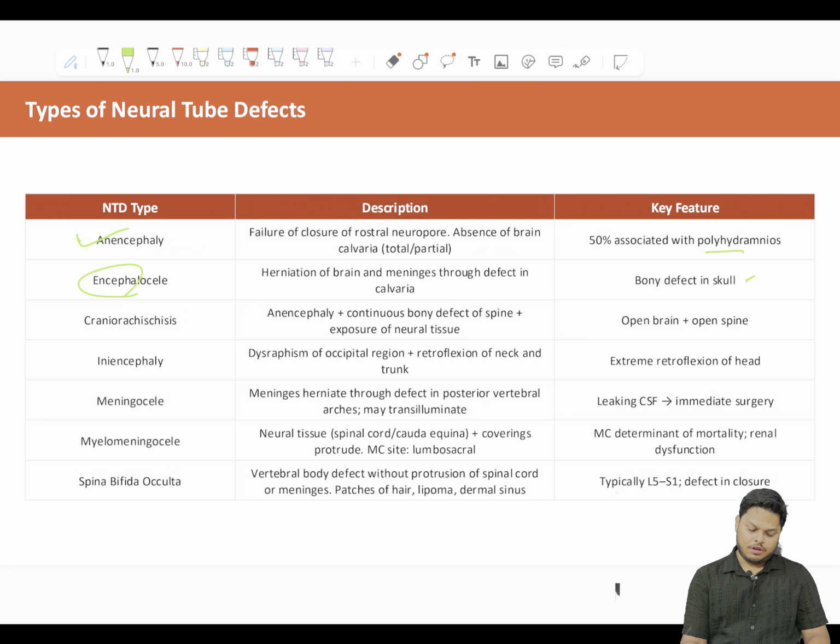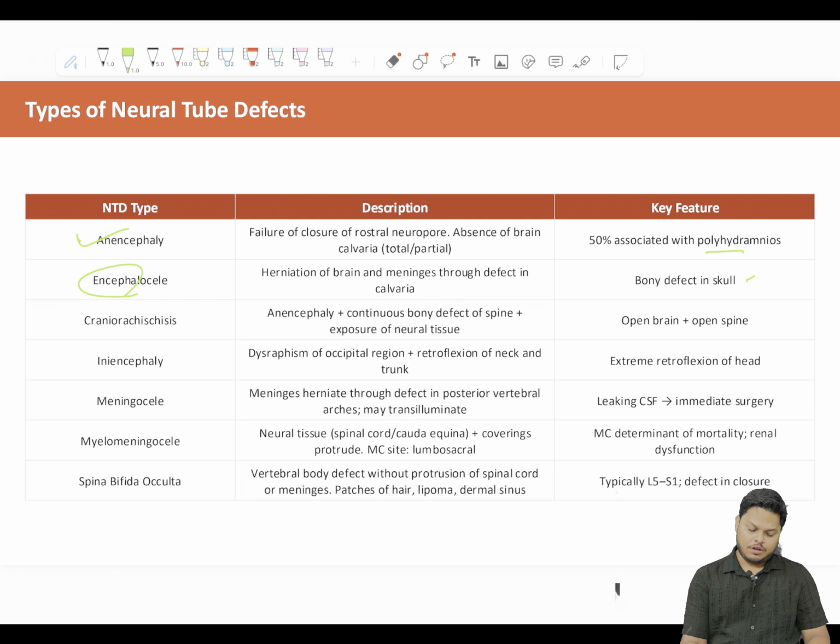So accordingly, we need to explain to the parents whenever we talk about surgery in meningocele or meningomyelocele. There are different prognoses for the disease. Whenever we do a surgery of the meningomyelocele, we know that neural tissue is inside it. So in a surgery, there is a risk of damage to the neural tissue, right? So accordingly, we explain the prognosis. Understood?